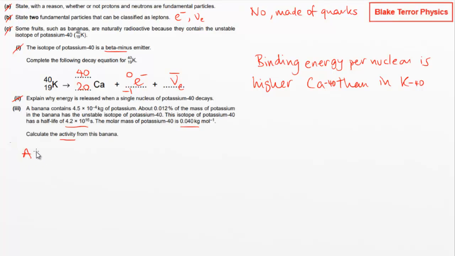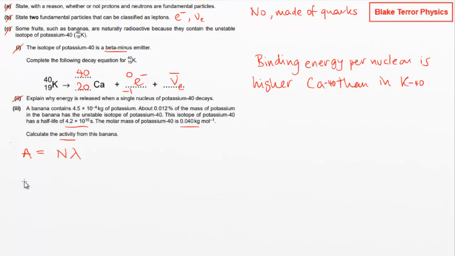So remember that activity, radioactive activity, is associated with a particular sample. It is a number of decays per second that we're actually getting from a particular sample, and that is the number of atoms multiplied by the decay constant.